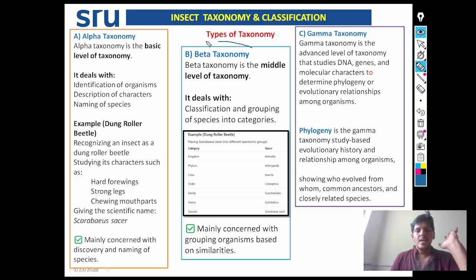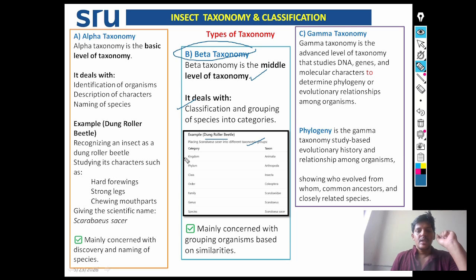Then beta taxonomy. Beta taxonomy is the middle level of taxonomy. It deals with the classification and grouping of species into categories. See, dung roller beetle. Placing the dung roller beetle into different taxonomic groups is the role of beta taxonomy.